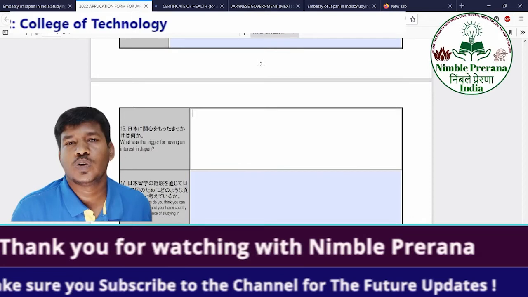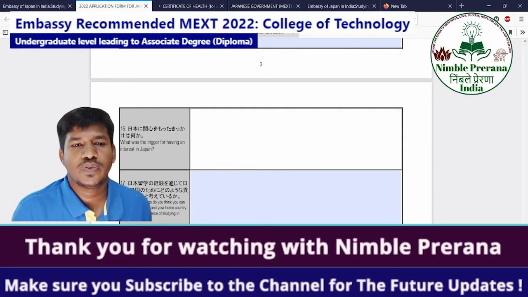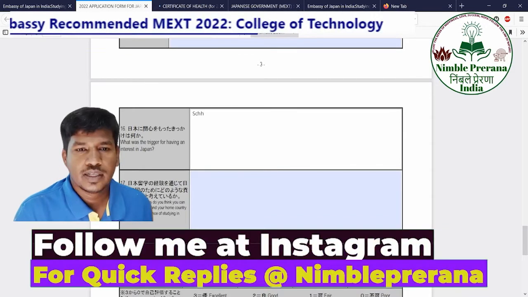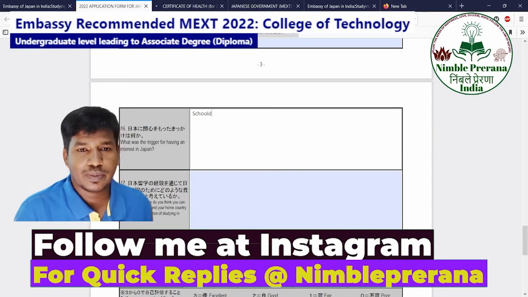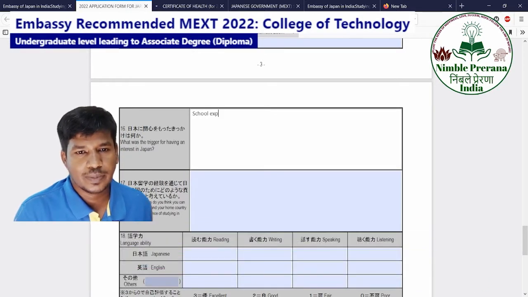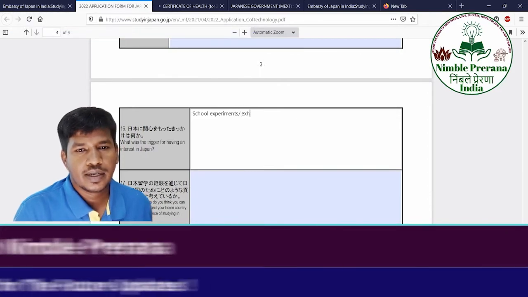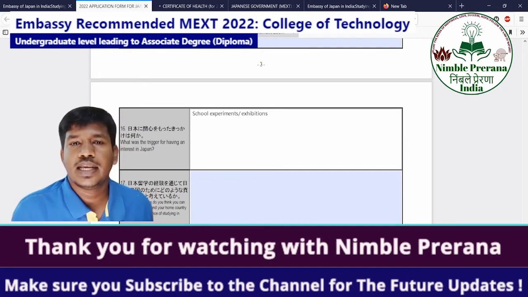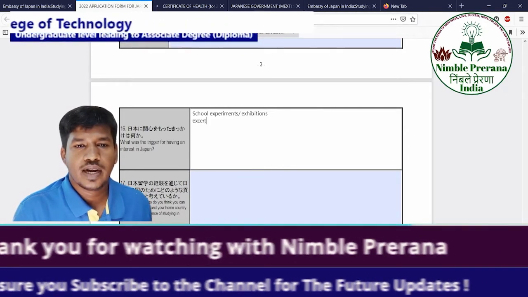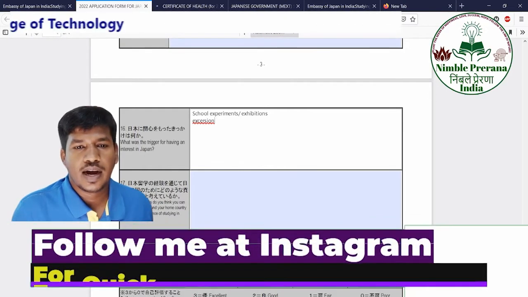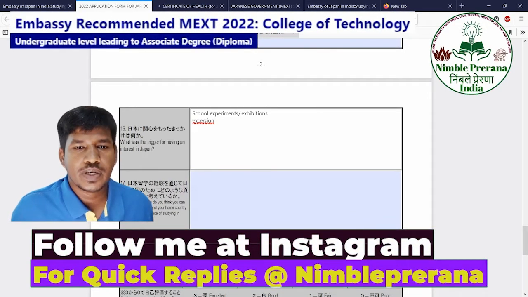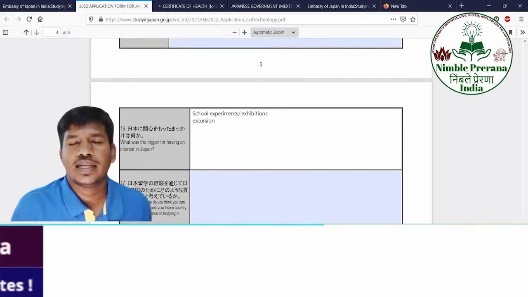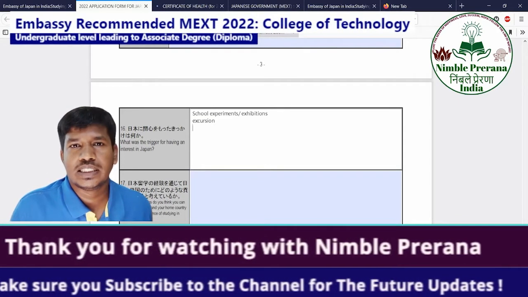It is similar to an SOP for PG scholars, but usually you won't have that much experience. So you need to write in a way that you have studied something in, let's say, schooling. Let's say you have done some school experiments or exhibitions, or you can say that you went for some excursion and found something about Japan, or you found some new techniques, or you found some anime, and from anime you got to think about how this design and all these animation digital technologies are happening.